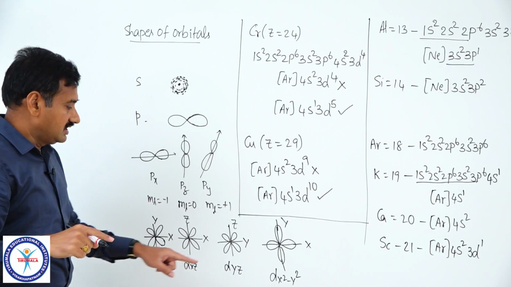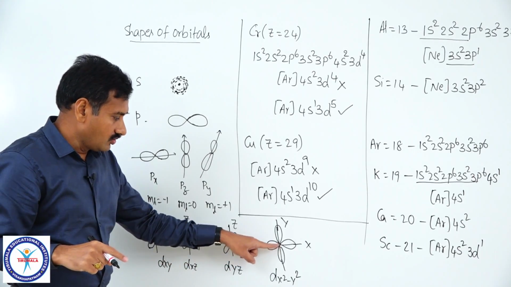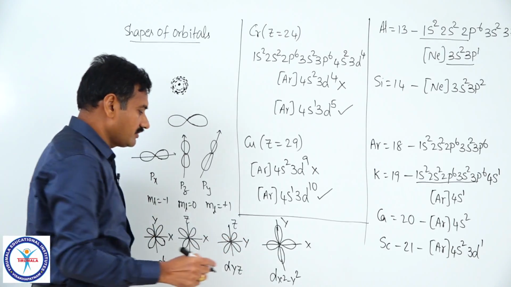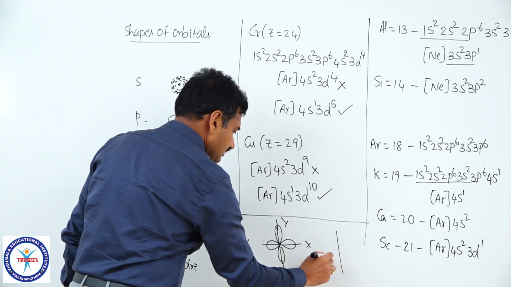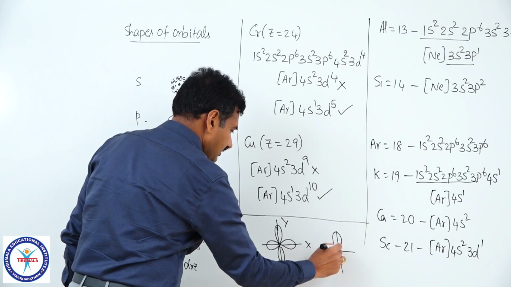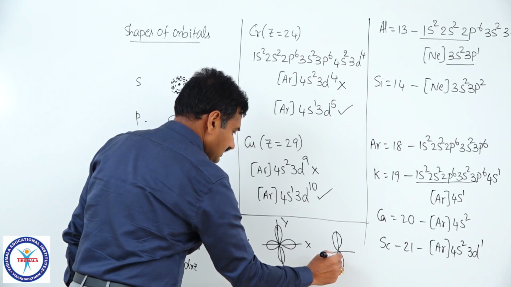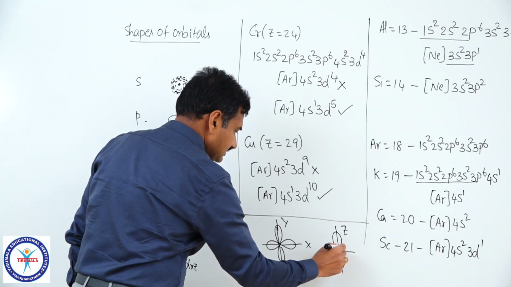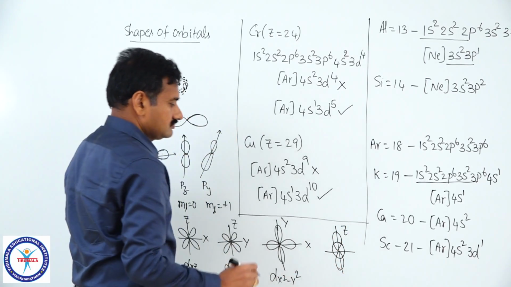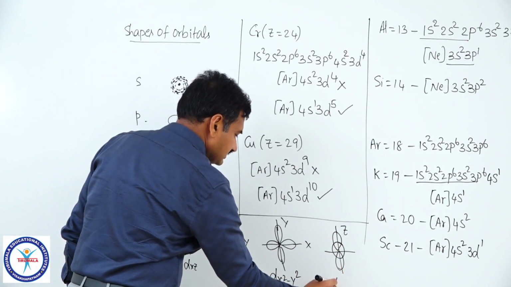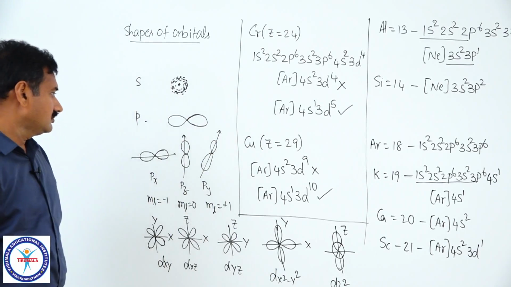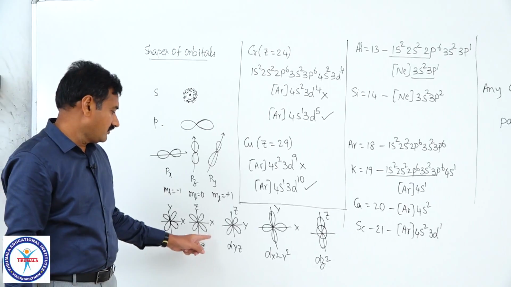But in dx square minus y square orbital, the lobes are oriented along the axis, and one more d orbital is there, that is the dz square orbital. Here the lobes are oriented only along z axis. So, these are the shapes of d orbitals.